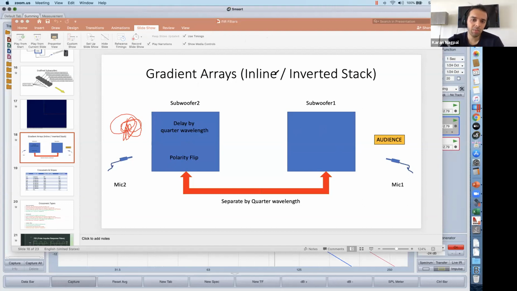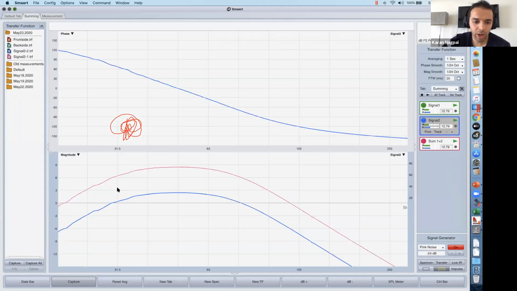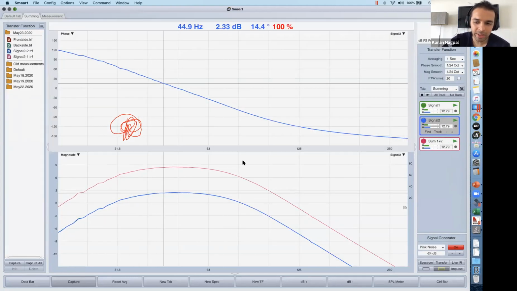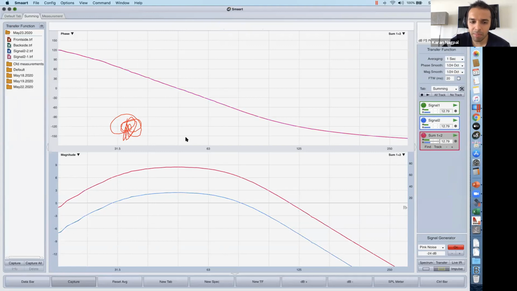Is everyone in agreement? I hope so, because by the time subwoofer 1 travels to subwoofer 2, subwoofer 2 has waited, and then both go forward together, hand in hand. So like I said, assume this is the backside, the red trace, the sum 1 plus 2, is the backside.